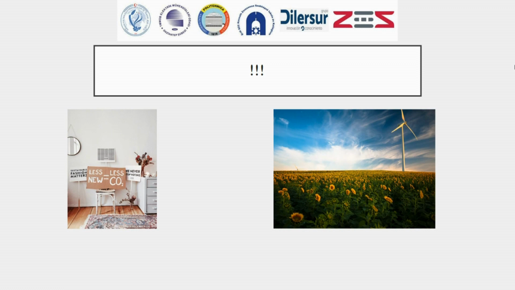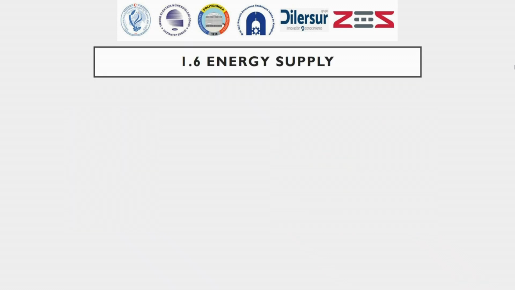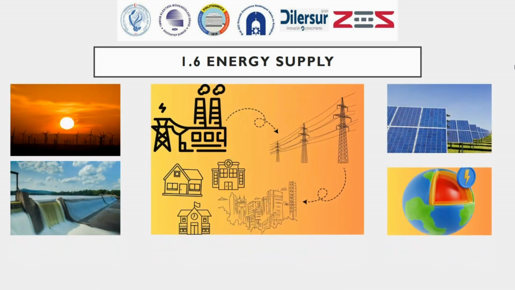Effective management and reduction of energy consumption is important for sustainable development and environmental sustainability. Energy-saving measures, energy-efficient technologies, the use of renewable energy sources, and the conscious use of energy all contribute to reducing energy consumption and to more sustainable energy management. It is important to clarify the definition of energy supply, which means the supply of energy to consumers. It includes the generation, distribution, and transport of energy.